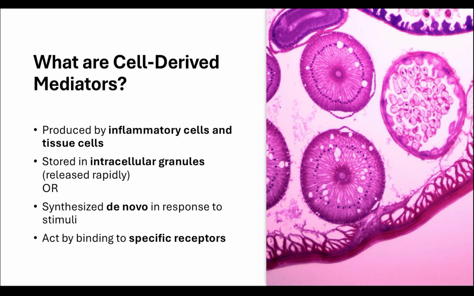What are cell-derived mediators? Cell-derived mediators are chemicals produced by inflammatory and tissue-resident cells. Some are stored inside granules and released immediately when needed, while others are newly synthesized in response to inflammatory stimuli. These mediators exert their effects by binding to specific receptors on target cells.